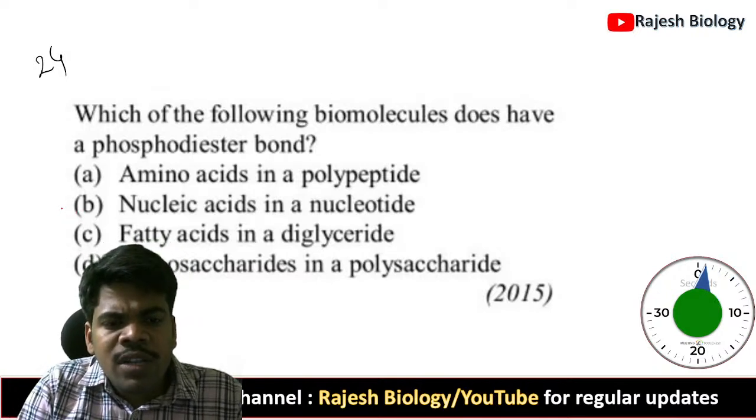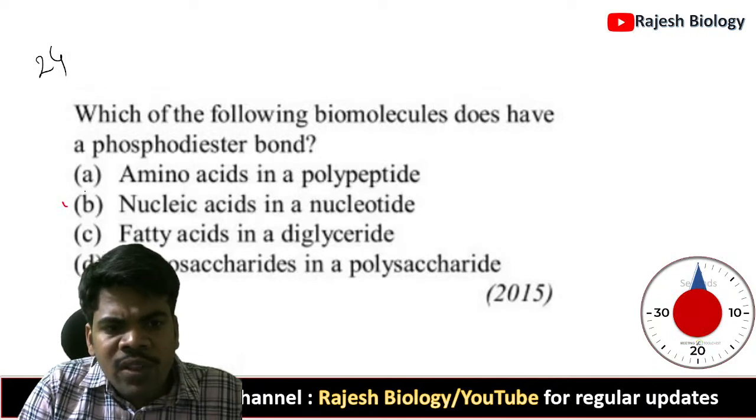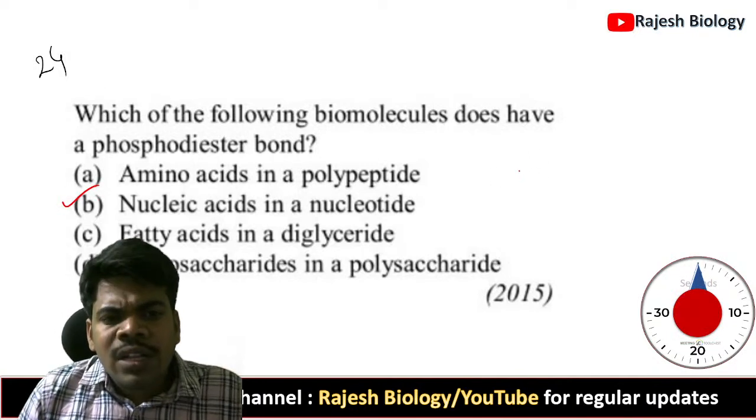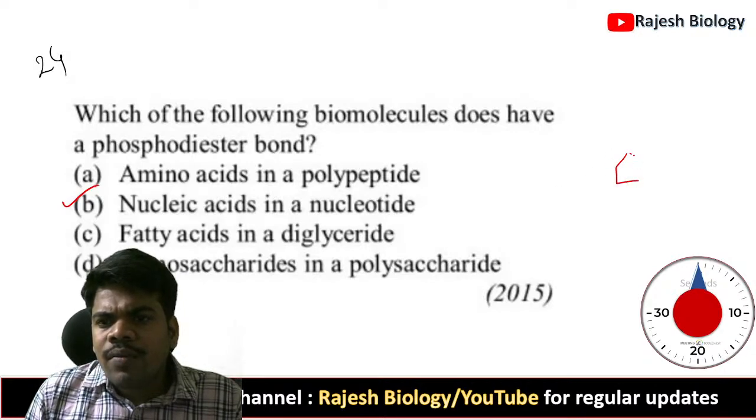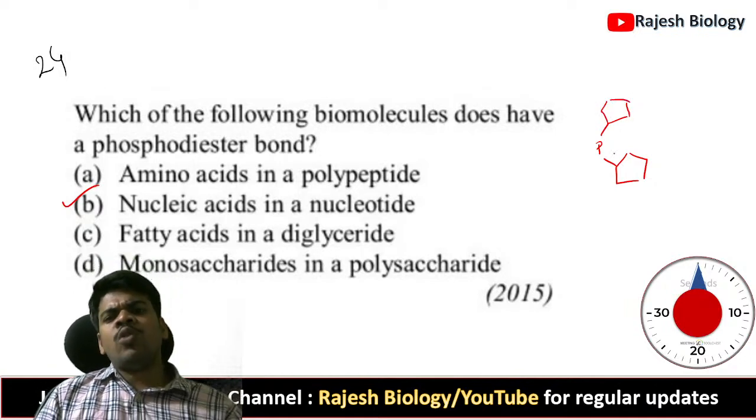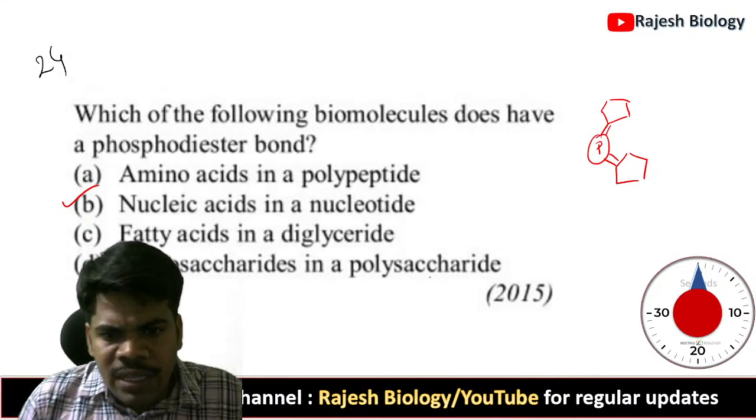DNA structure means between the nucleic acids, in a nucleotide. Okay, two nucleotides are there. Here one phosphate bond, here another ester bond. Between two pentose sugars there is a phosphate. It forms a phosphodiester bond like this.